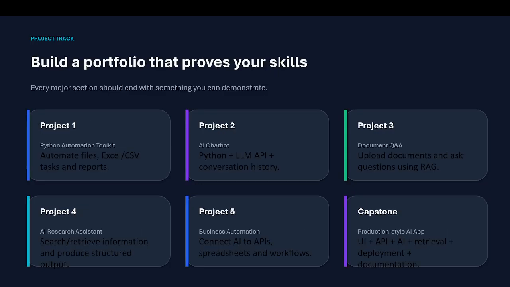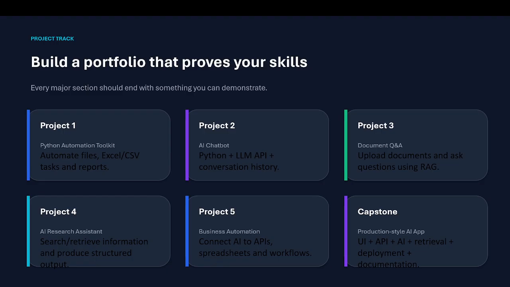Build a portfolio that proves your skills. When you learn something, you have to create something. If you have only learned the concepts and have not developed any project, you have nothing to say about what you have done. So I have written some basic projects.